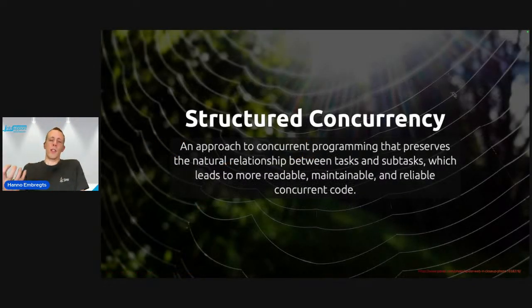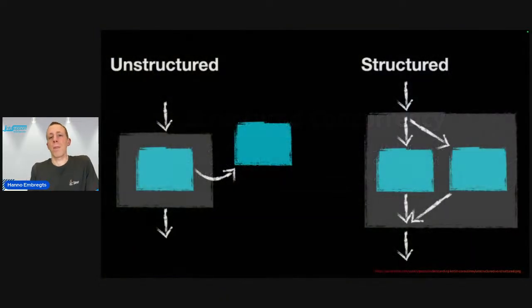So structured concurrency is an approach to concurrent programming that preserves the natural relationship between tasks and subtasks, leading to more readable, maintainable, and reliable concurrent code. And if you've worked with the Go language, you probably recognize this from the goroutines feature. And of course, the Kotlin language has coroutines that also support structured concurrency. So you could know it from those languages already.